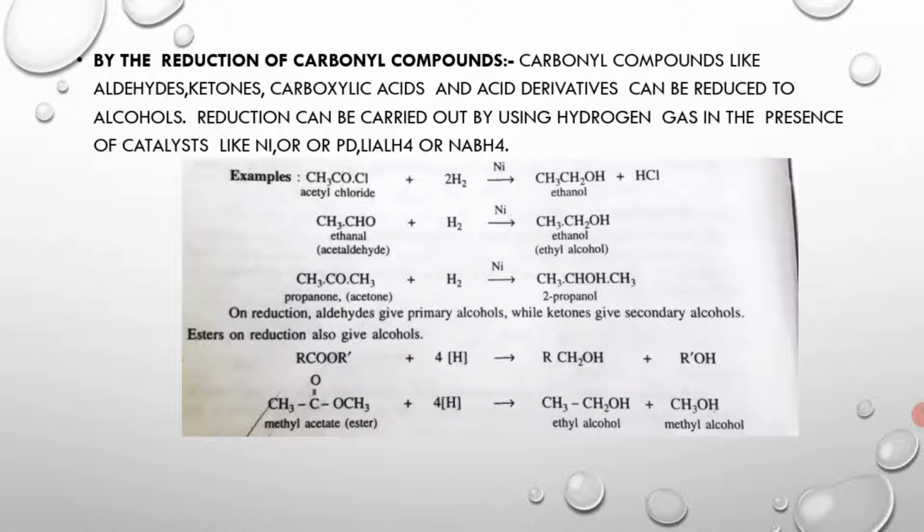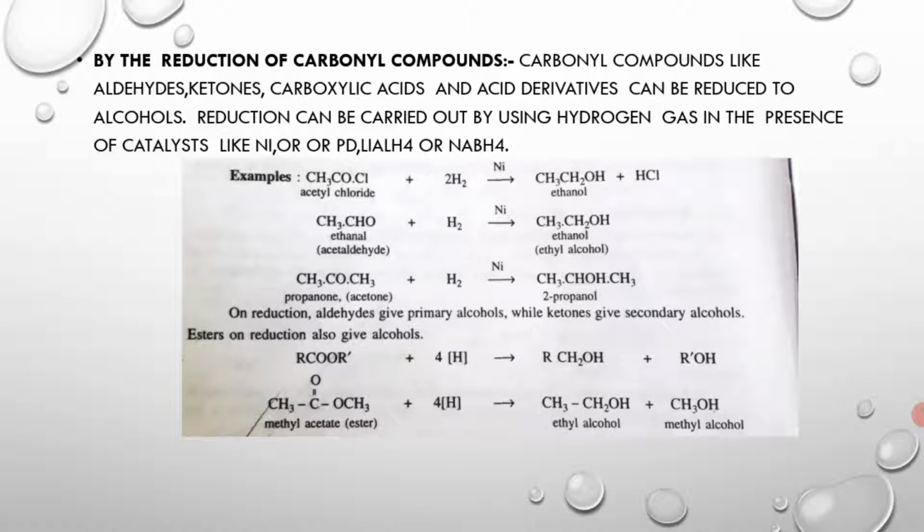Reduction can be carried out using hydrogen gas in the presence of a catalyst such as nickel, platinum, or palladium, or using lithium aluminium hydride, that is LiAlH4, or sodium borohydride, that is NaBH4.